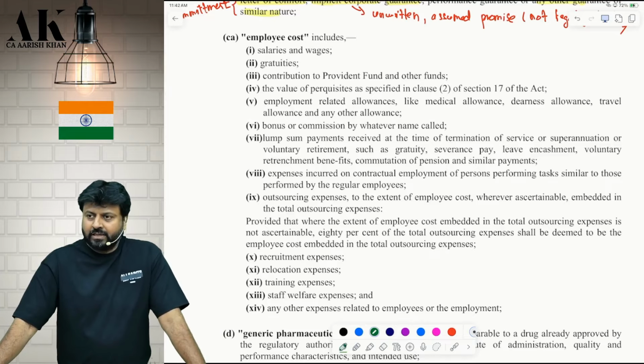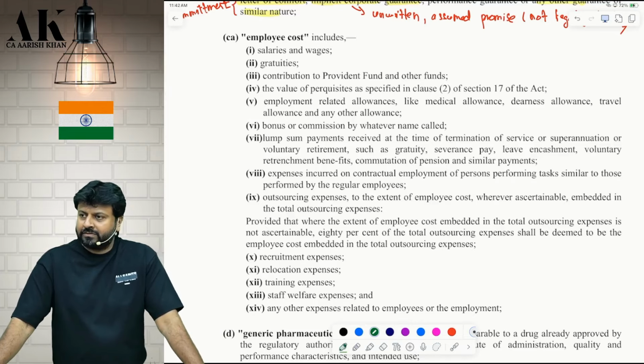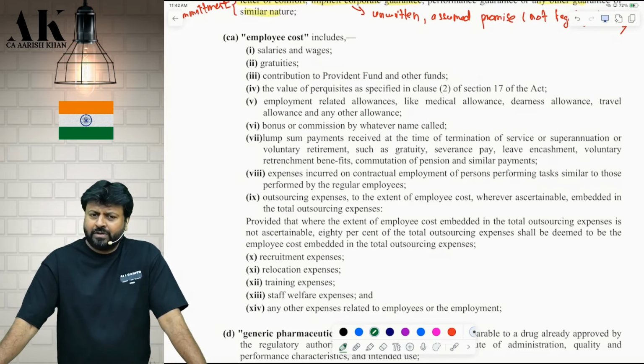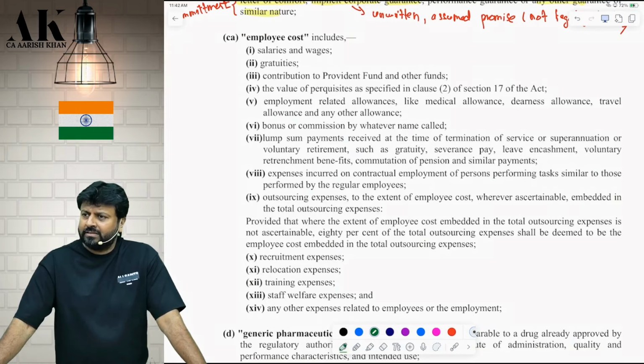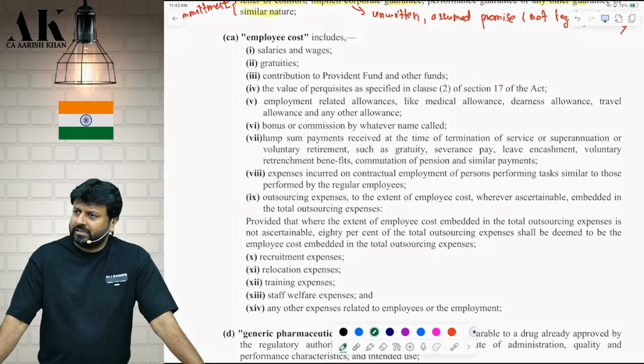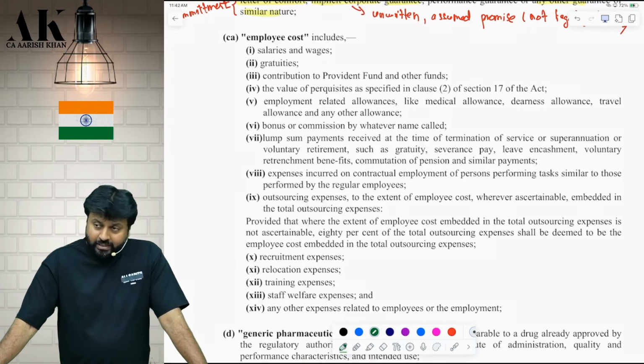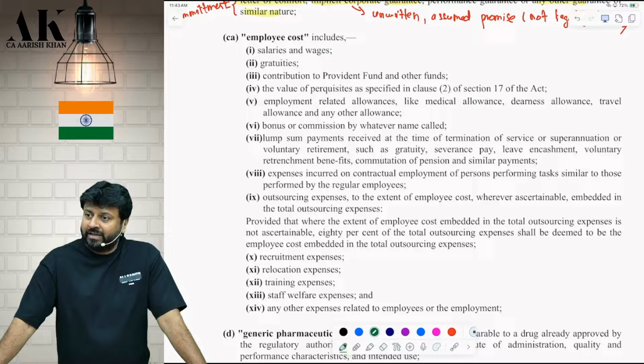High chances that a question might come for 5 to 6 marks from this particular part. And if it comes, it is very, very simple. You just need to know the percentage. You have to do OP upon OC, and the answer is done. In 2 minutes, the answer can be computed. They can also ask in MCQs. They will make one case study and ask you multiple safe harbors in one question only. Correct?